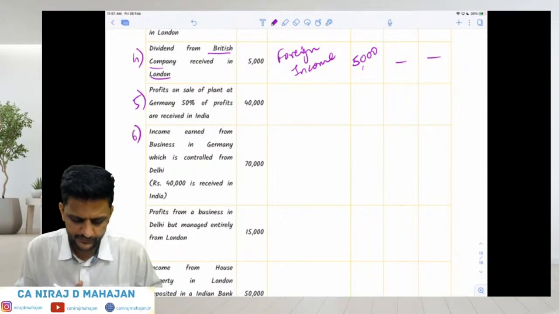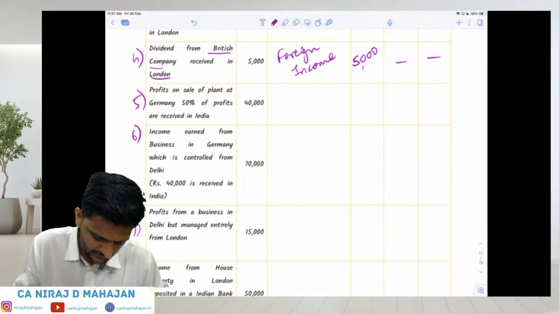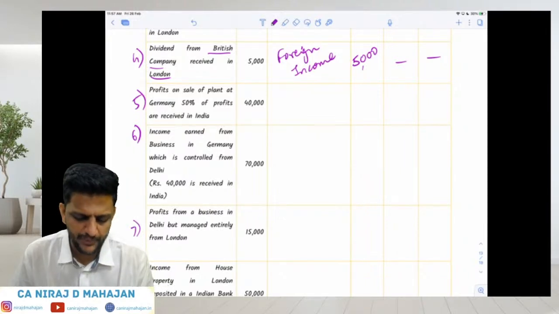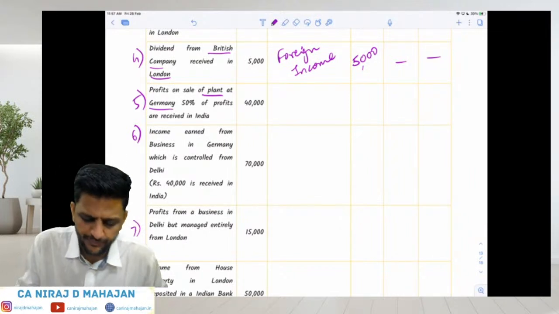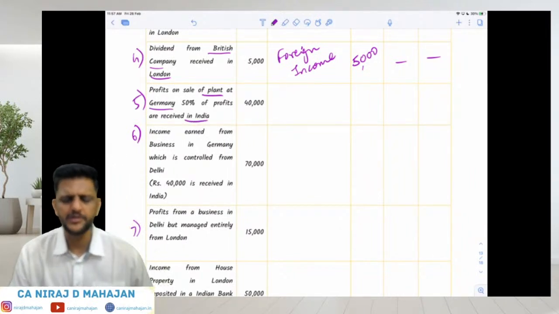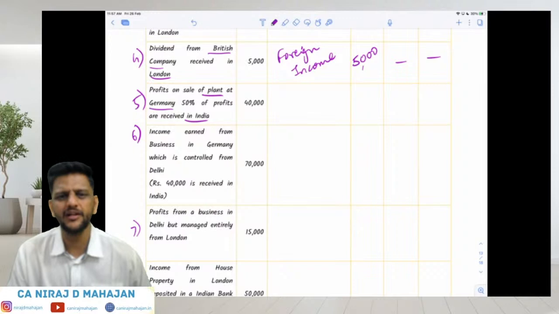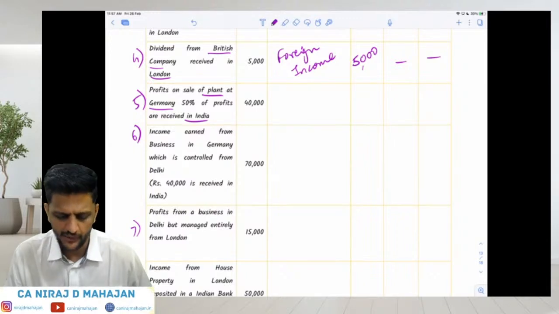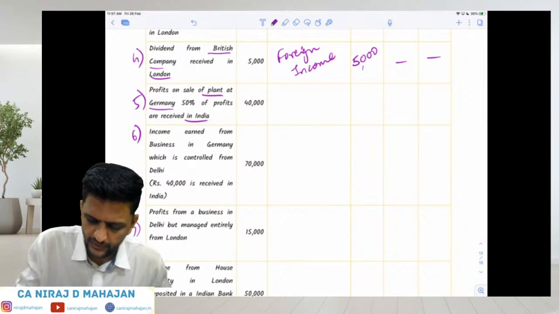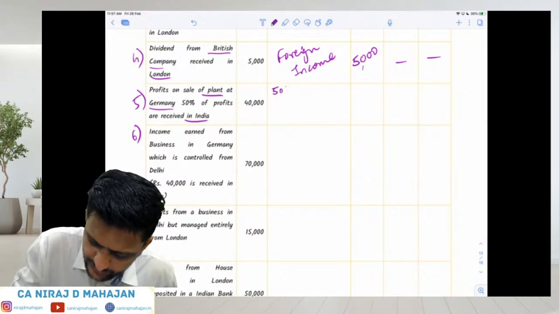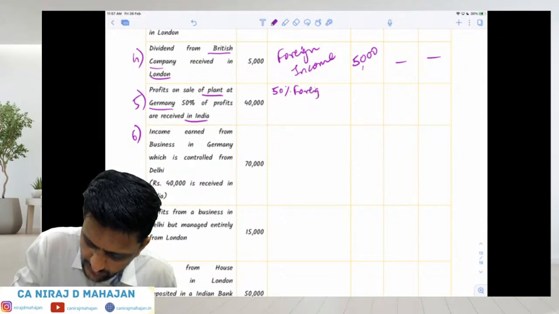Fifth one. Profit on sale of plant at Germany. 50% of profits are received in India. That means a plant and machinery was sold in Germany, and from that they got profits. Of the gross profit of 40,000, 50% is sent to India. So 50% is foreign income and 50% is Indian income.